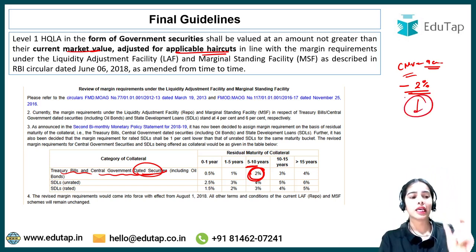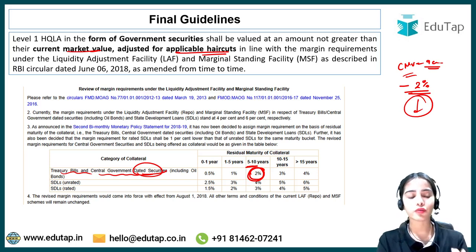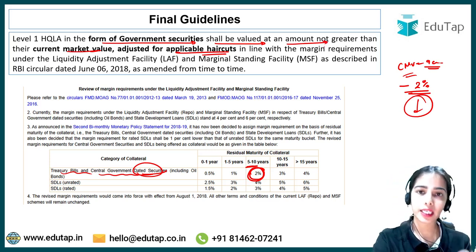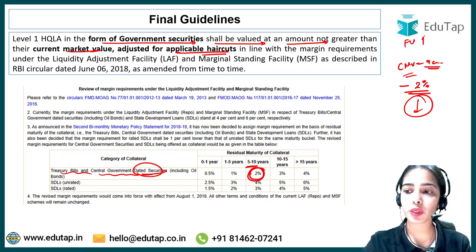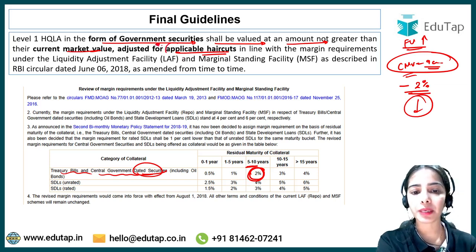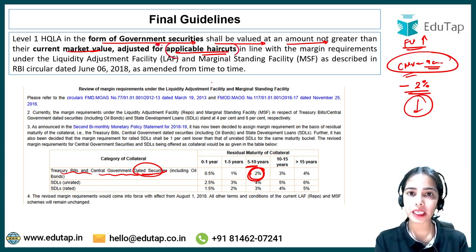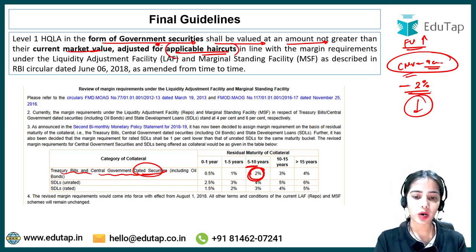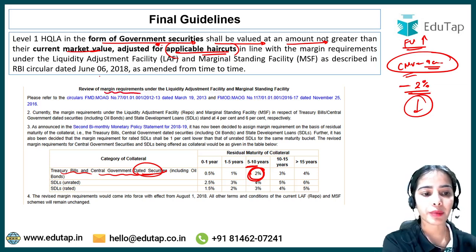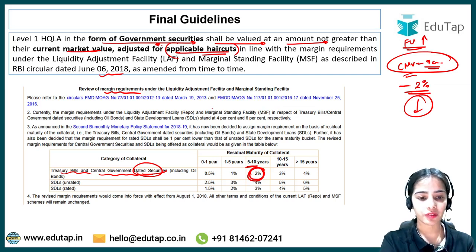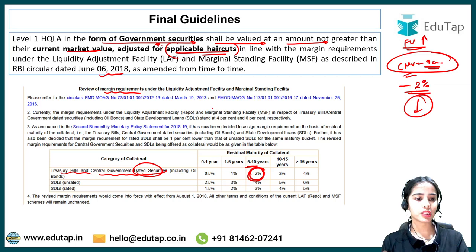I hope this is clear, that level 1 high quality liquid asset, first of all, in the form of government securities, shall be valued at an amount not greater than the current market value. Even if their face value is higher, only their current market value has to be taken into account and adjusted for applicable haircuts. And how much will be the haircut? How much downward fluctuation can we take into account? That is as per the margin requirement that was given in 2018, in the previous time period. So this is the idea.